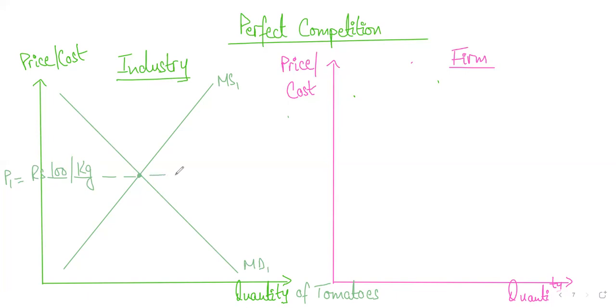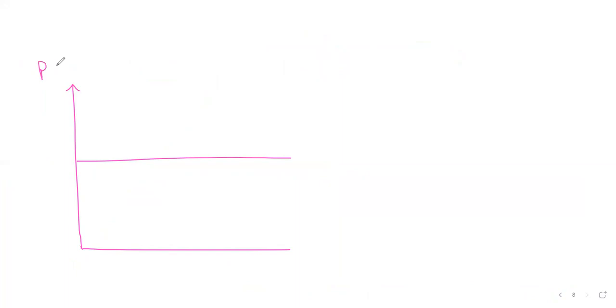As I said, no single firm can charge a price higher than this. So that means the demand curve in perfect competition is a straight horizontal line. Do you remember in AS you talked about a straight horizontal line? If the demand curve looks like this, who can tell me what it shows? What is the elasticity for a demand curve that looks like this? You must have studied this in unique cases of elasticity. What is this type of demand curve called? Do you remember or have you forgotten? Perfectly elastic, absolutely excellent, right?